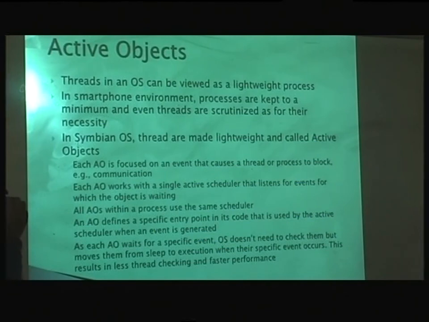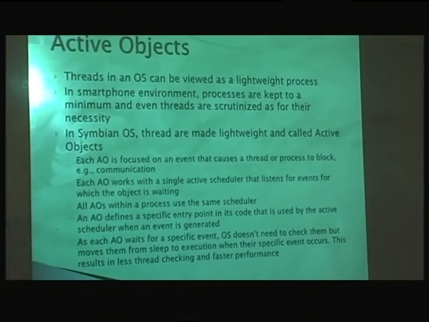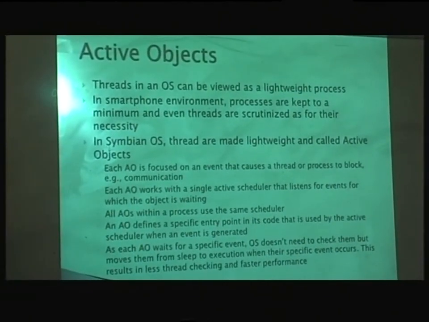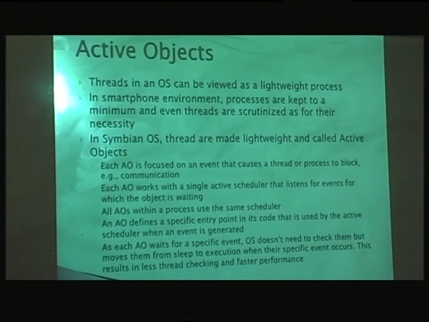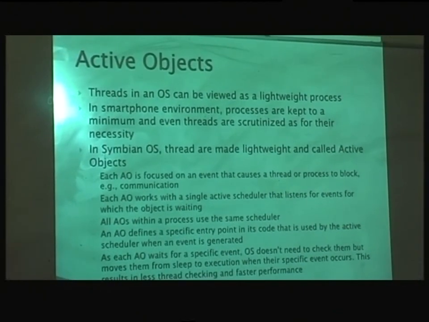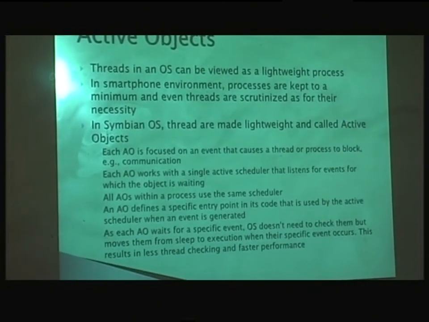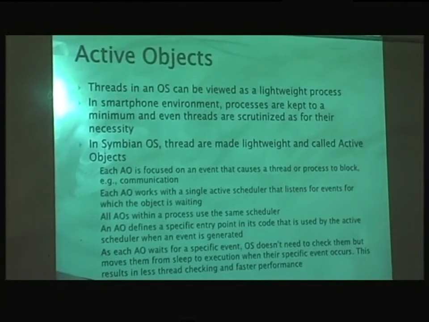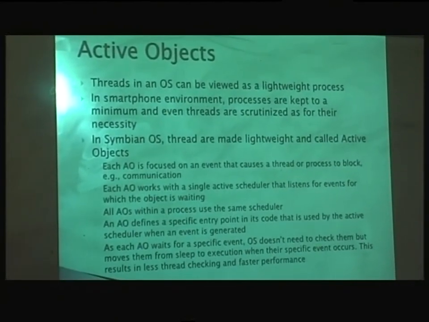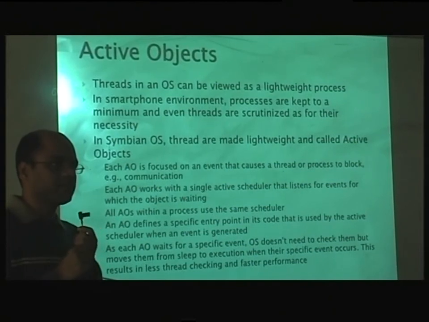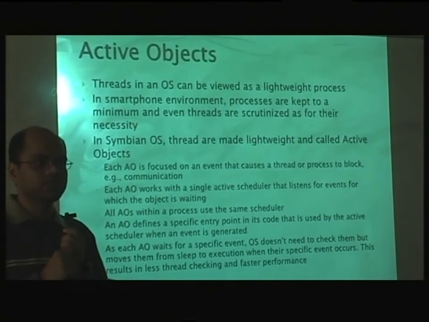So we have active objects. Can anybody remember and summarize what an active object is? Forget about the slide, but what exactly is the new thing that it is bringing? What is the new thing about active objects that Symbian OS is pushing? What was wrong, or what was different, in the previous operating system? Not wrong, but what is now corrected or modified for Symbian OS?